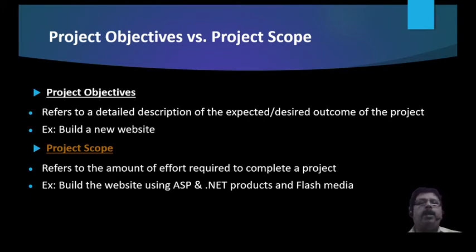even in your project synopsis you must have noticed these objectives and scope. In objectives you have to mention what exactly you want to achieve, but as far as the scope is concerned, you have to mention the requirements to complete the project, such as designing the web page using PHP or ASP.NET or Python, Flask or Django. Or even some product like Flash Media, that information you define in the project.